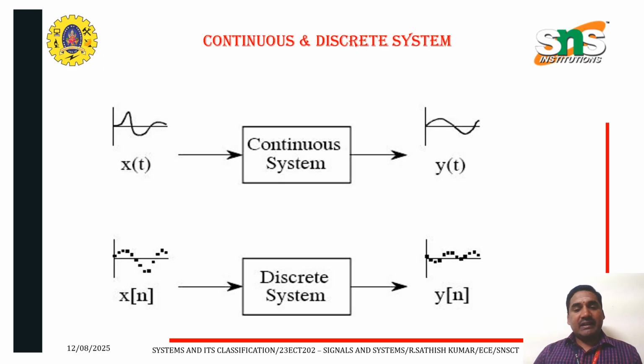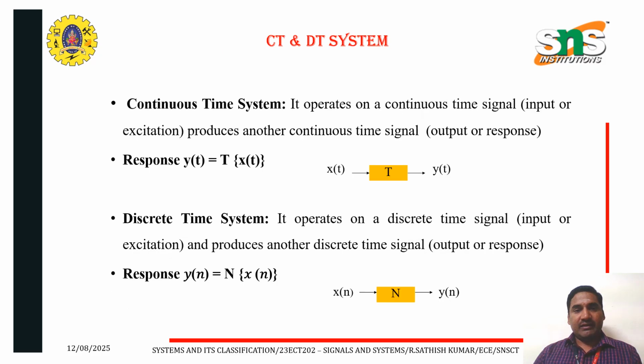It is of two types: continuous time system and discrete time system. A continuous time system can be represented by y of t. A discrete time system can be represented by y of n. A continuous time system operates on a continuous time signal to produce another continuous time signal. Y of t is equal to a function of x of t. A discrete time system operates on a discrete time signal to produce another discrete time signal, that is, y of n is equal to n into x of n.